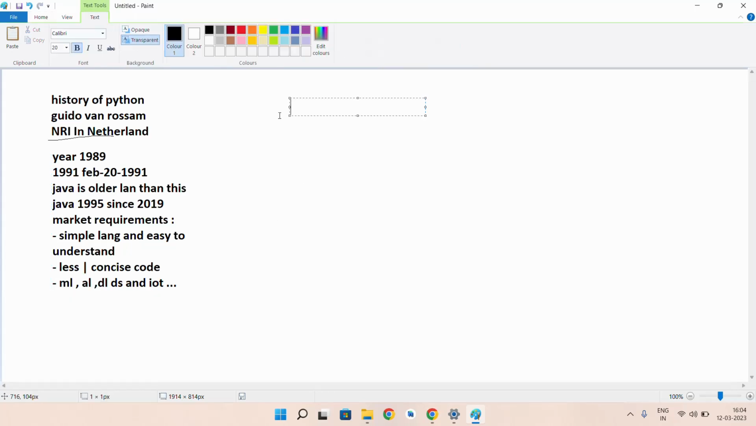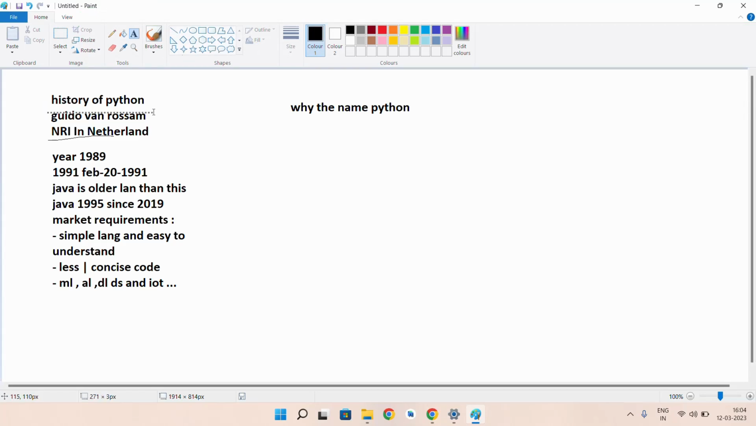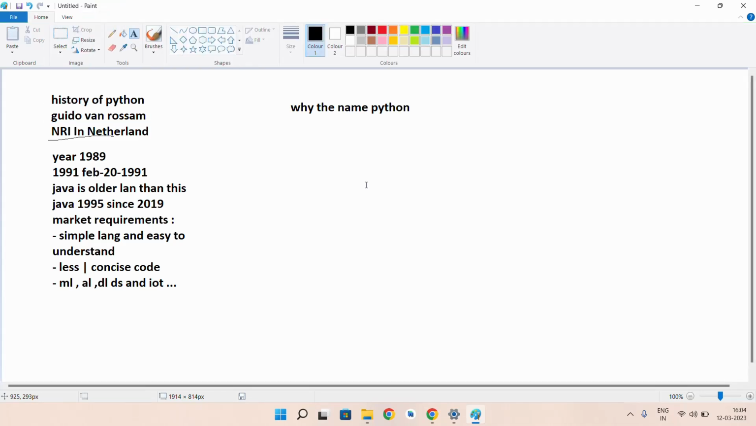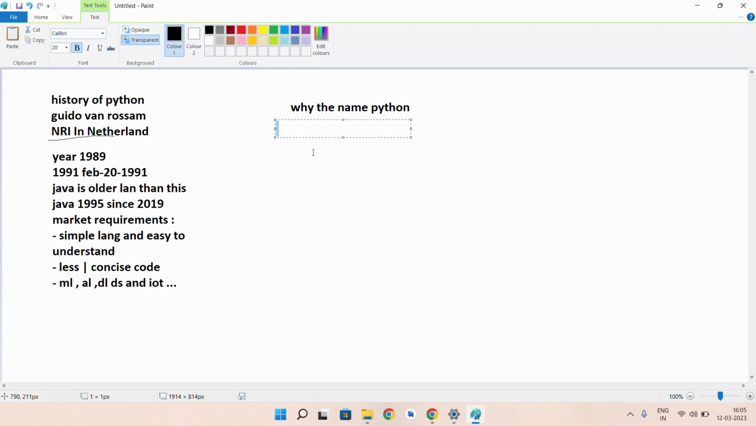And the next thing is, why the name Python? The creator is Guido van Rossum, right? He could have named it Guido programming language, or Van programming language, or Rossum programming language, right? But why did he choose Python especially? There is a story behind it.